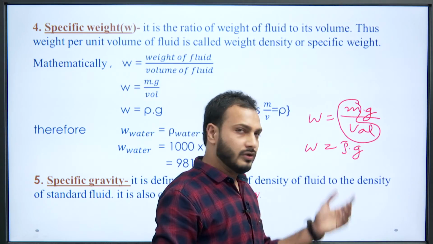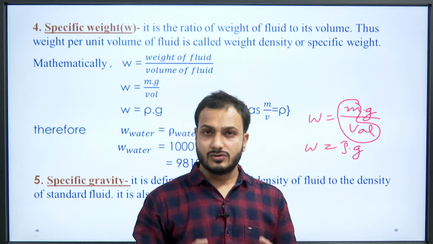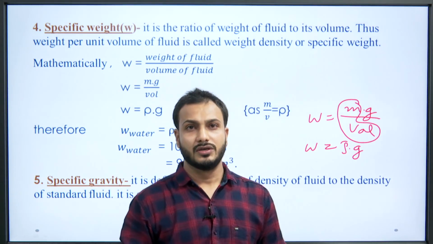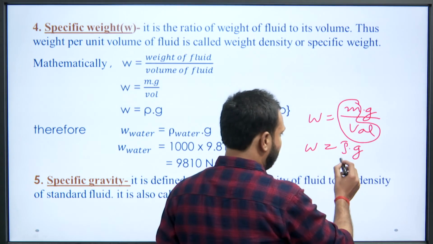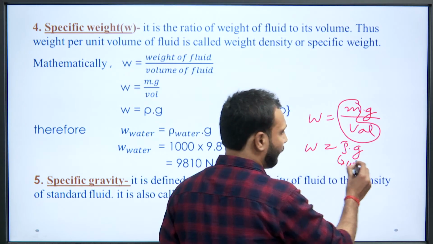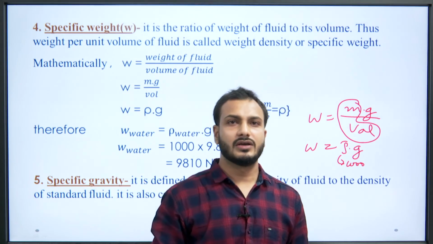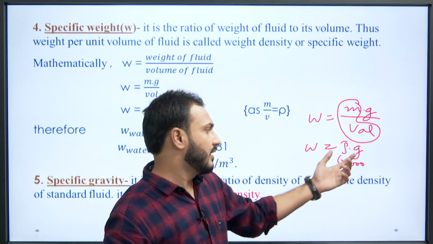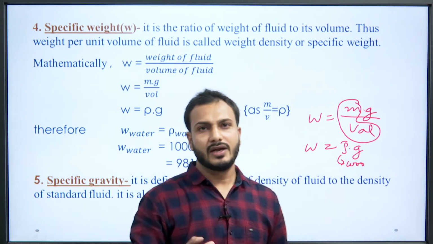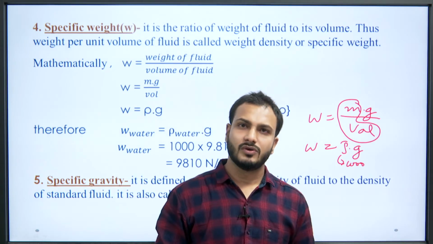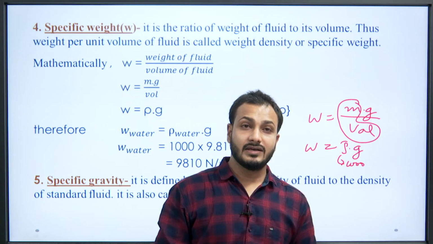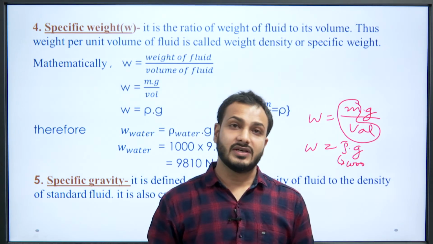Okay. So, specific weight can be formulated as rho into g, and we know the density of water is 1000. So, if we calculate the specific weight of water, the 1000 will be multiplied by g, that is 9.81, and 9810 Newton per meter cube will be the value. Okay. And the fifth property is specific gravity.